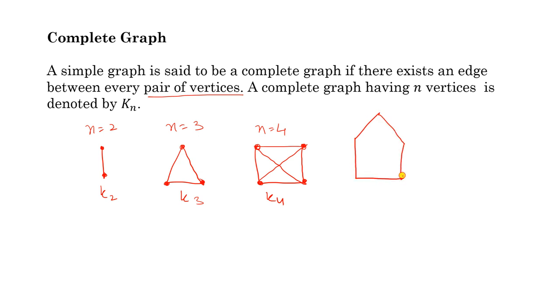So how can you make a complete graph of 5 vertices? The simple thing, you have to insert an edge between every pair of vertices. So look at this. Now it is a complete graph of 5 vertices. So this is K5. Similarly, you can make other graphs also. So these are complete graphs of 2, 3, 4 and 5 vertices.